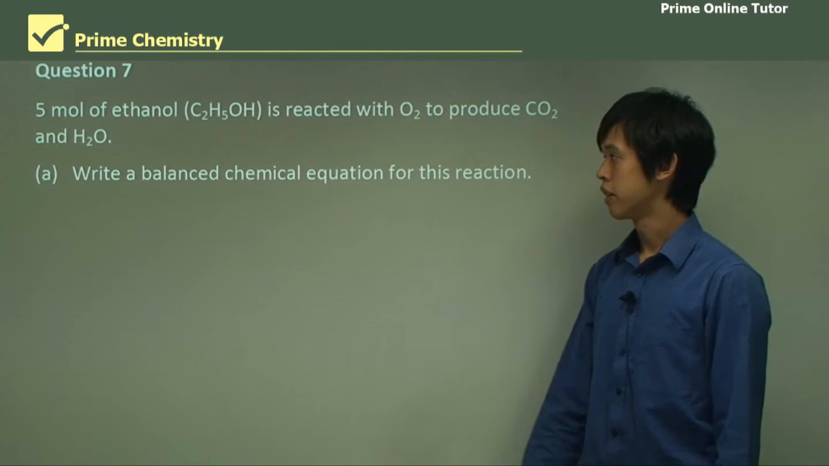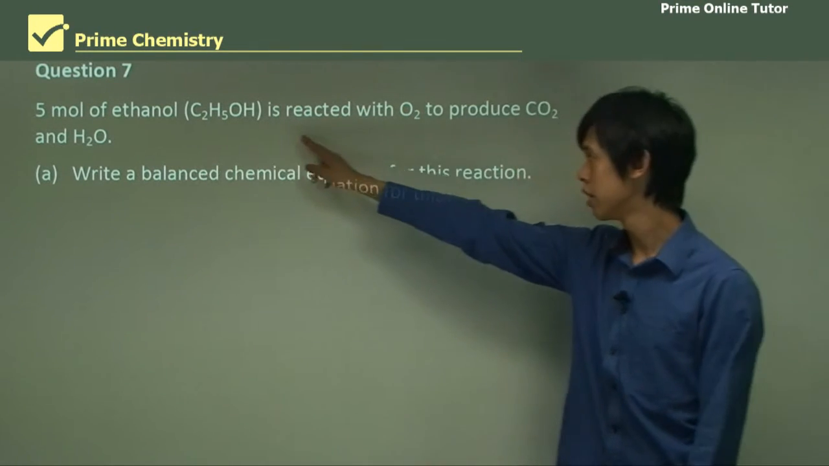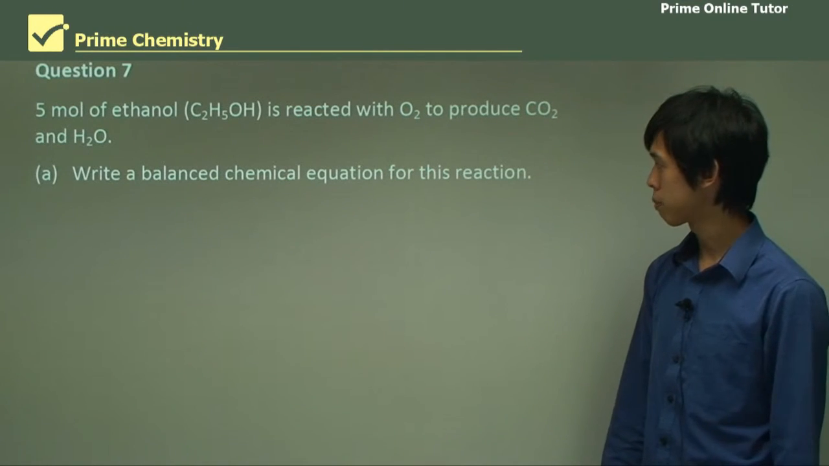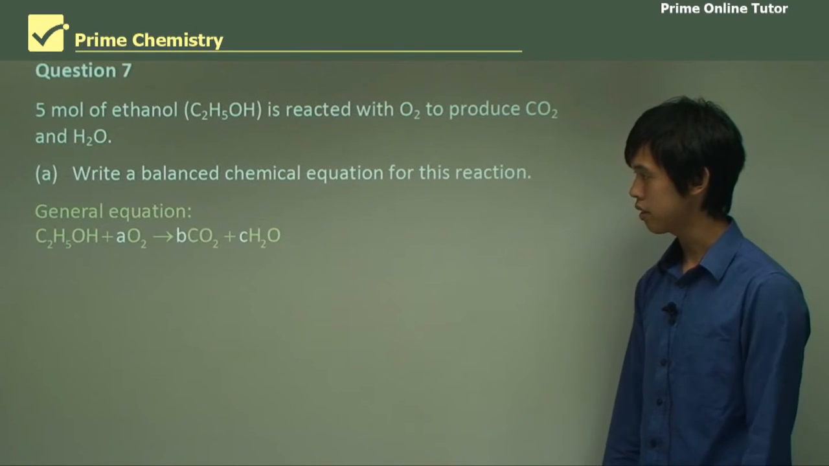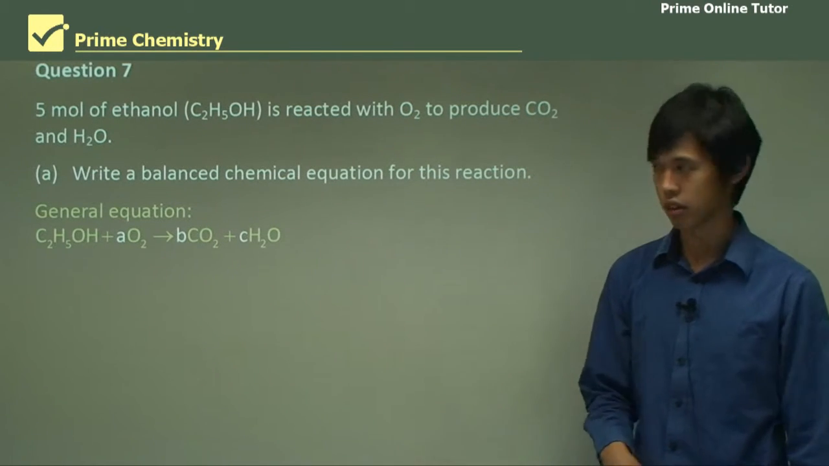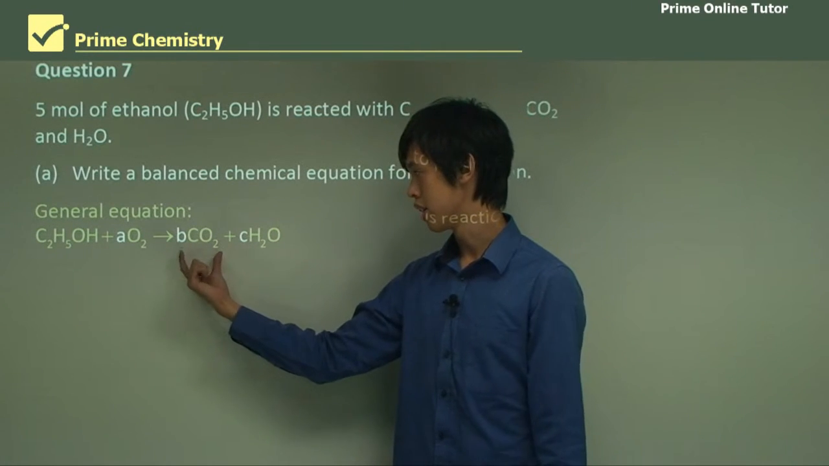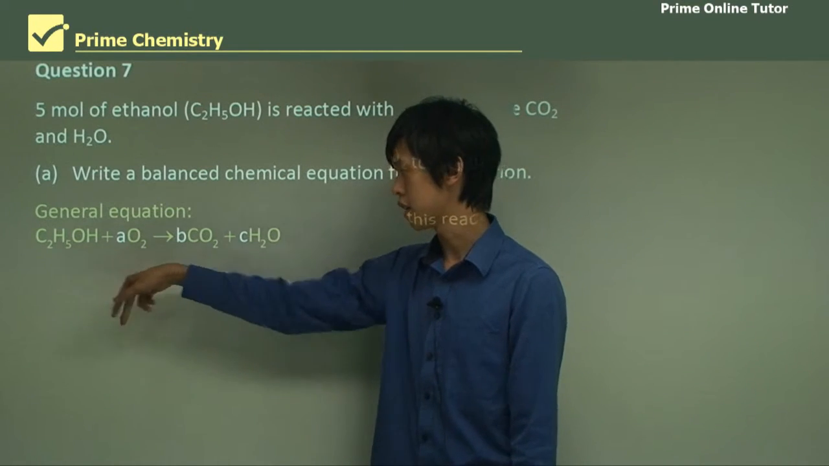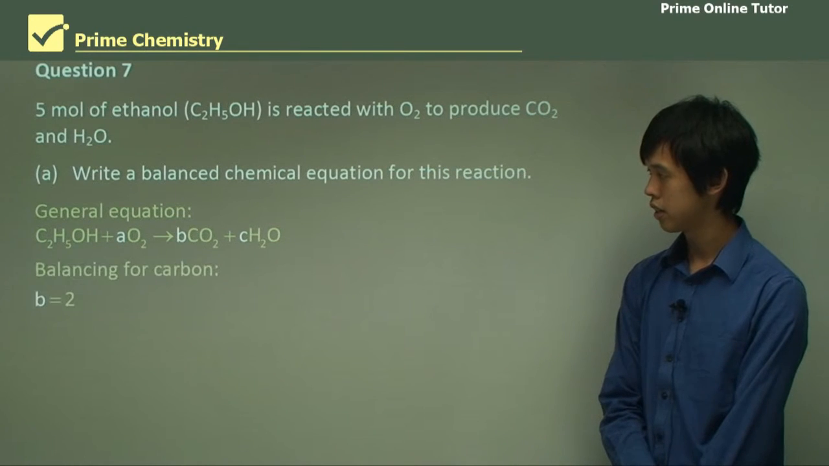Question 7. 5 moles of ethanol, which is C2H5OH, is reacted with O2 to produce CO2 and H2O. So we write a balanced chemical equation for this reaction. So the general or pseudo equation is just this, A, B, and C. We know that CO2 and H2O are our products. We know that this is our reactant and it has to react with oxygen. So we will balance this chemical equation.